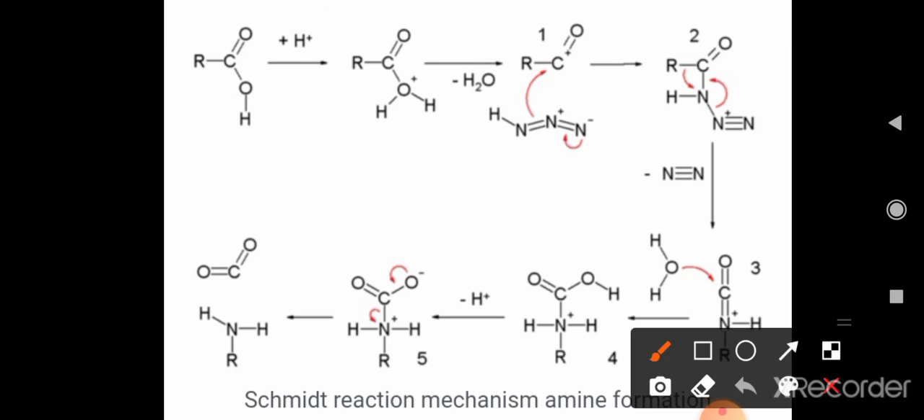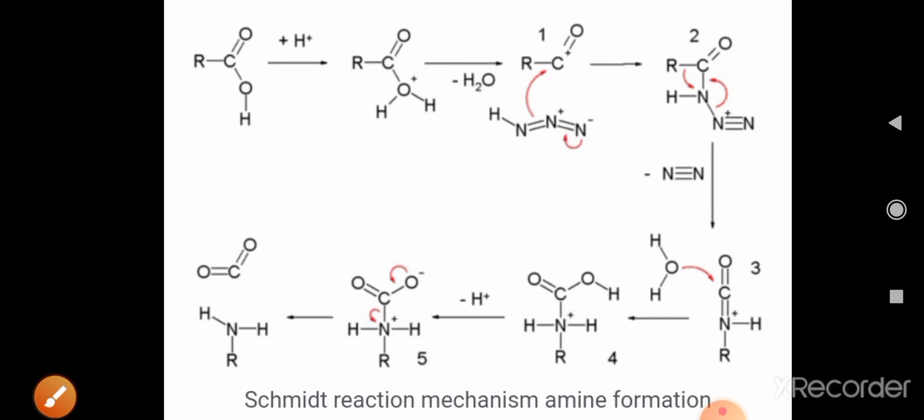After that, the elimination of H2O takes place. You already know this H2O was formed in the first step; that H2O is removed to form RC=O, and the carbon will carry a positive charge because the bonding pair will be acquired by oxygen, because oxygen is more electronegative.